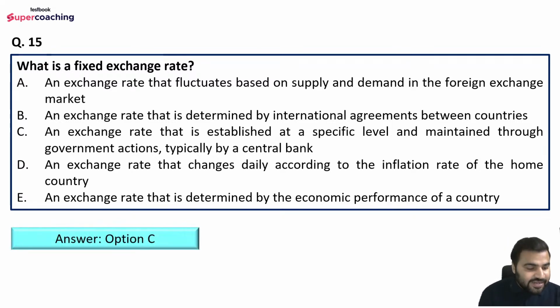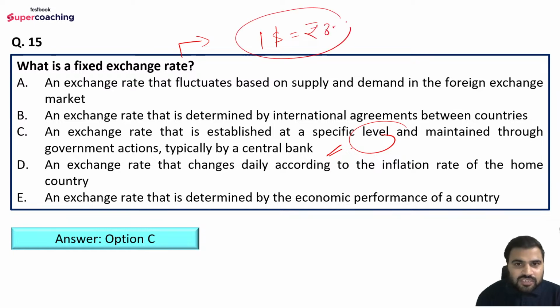That is an exchange rate that is established at a specific level and maintained through government actions, typically by a central bank. So what is happening in a fixed exchange rate? That exchange rate is fixed. For example, if the government says $1 is equal to rupees 80, this will remain the same irrespective of the demand and supply of foreign exchange, right? So this is the fixed exchange rate. It will change only when the government or central bank interferes and changes it. Otherwise, it is fixed until it is changed next time, right? So that is why option C is the right answer. I hope you got it. An exchange rate that is established at a specific level and maintained through government actions, typically by a central bank.